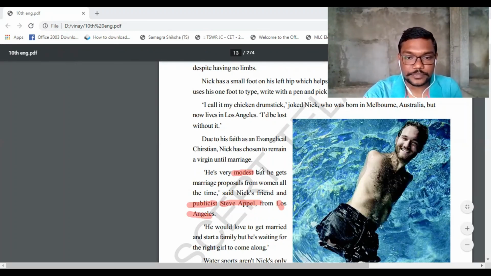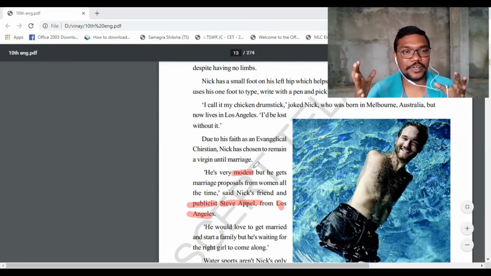Okay, next. He would love to get married and start a family, but he's waiting for the right girl to come along. So he was always interested to get married and start a new family, but he was waiting for the right girl to come along.